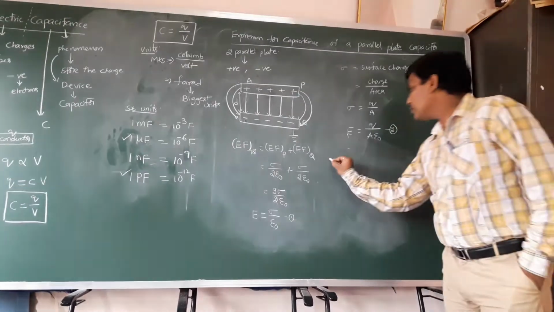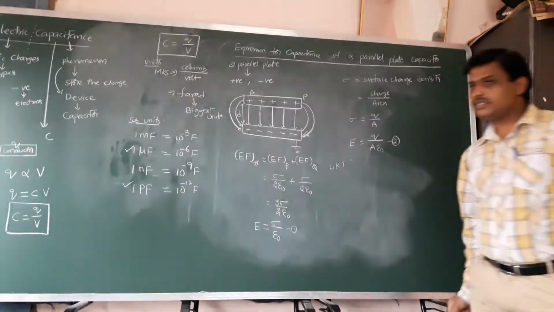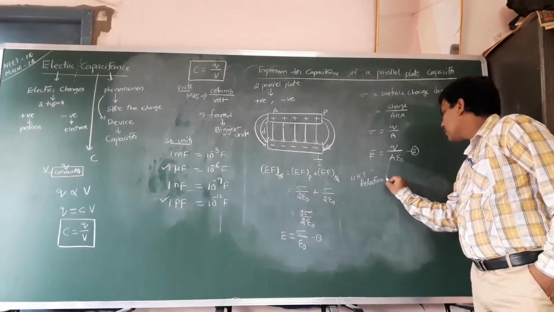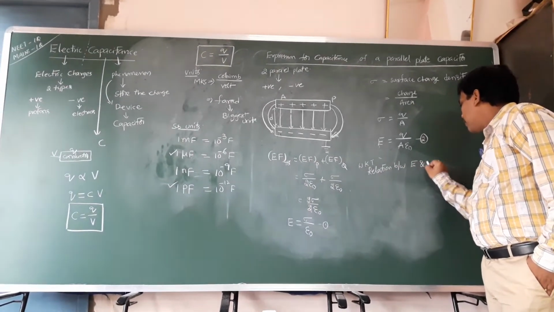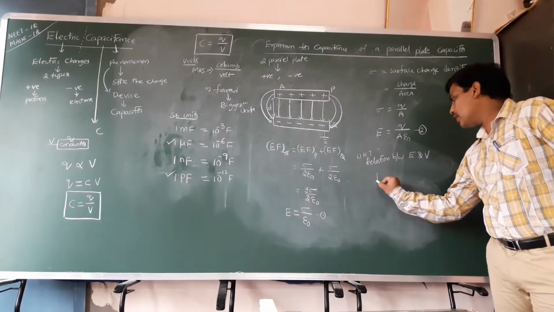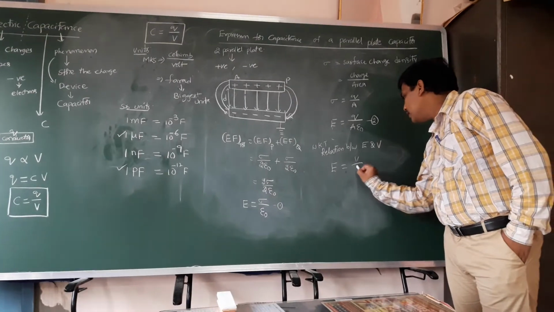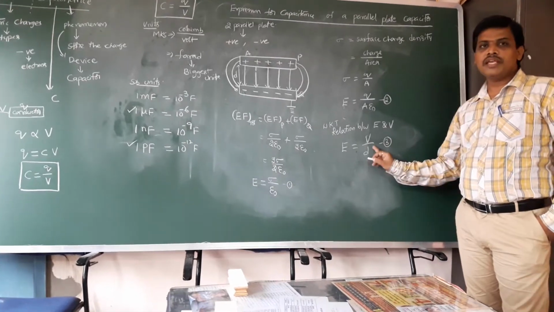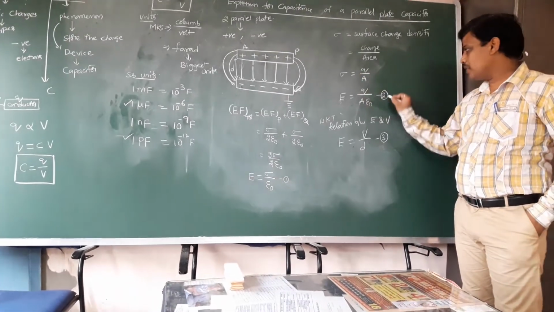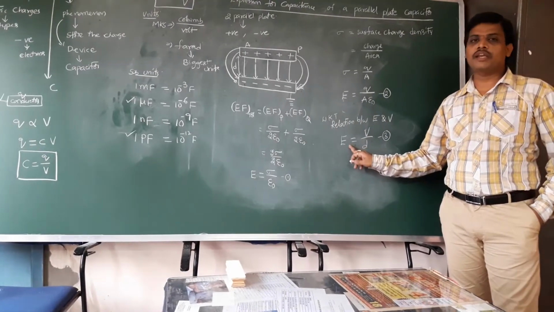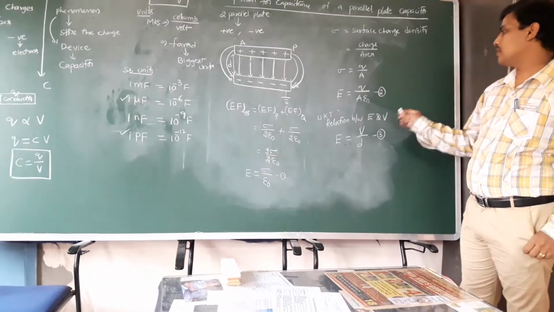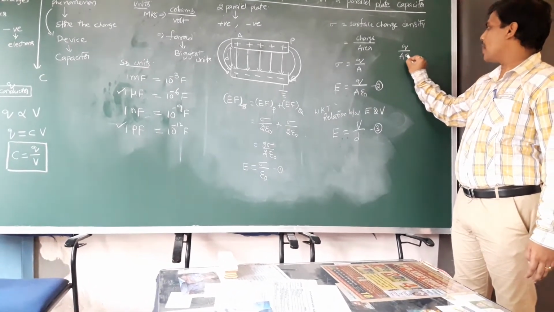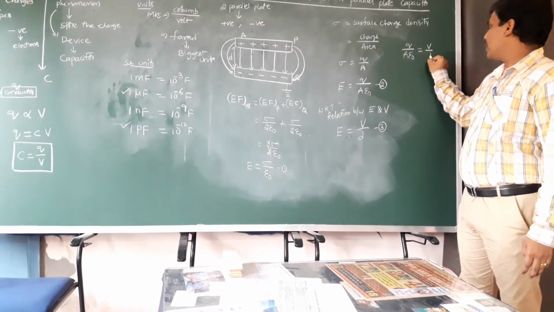In a similar way, we know from electric charges and fields that the relation between electric field and potential difference is that the electric field E can be written as V by D. This is equation 2. Here V is the potential difference and D is the separation between the plates. Both equations 2 and 3 represent the electric field, so you can equate them. The left hand sides are equal, so you can equate the right hand sides: Q by A epsilon naught is equal to V by D.